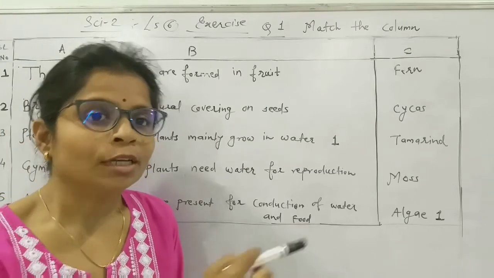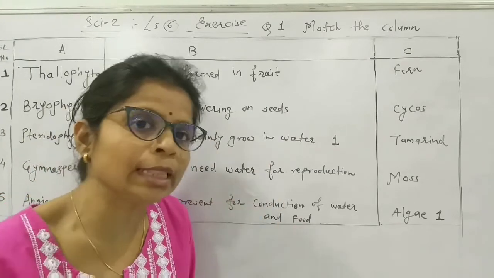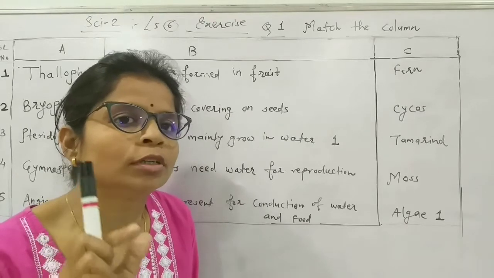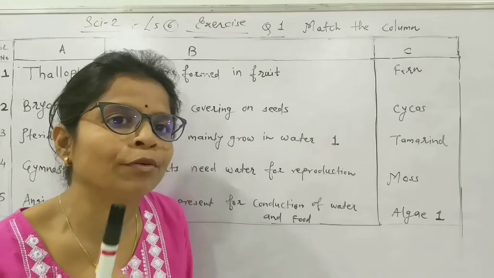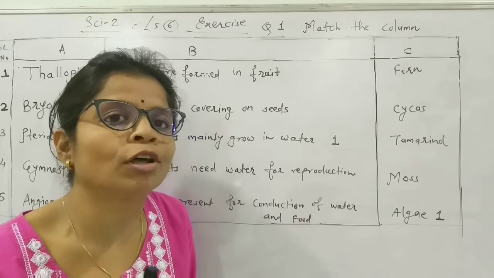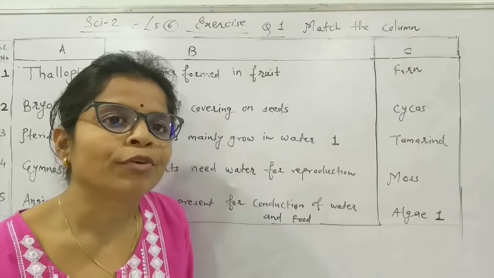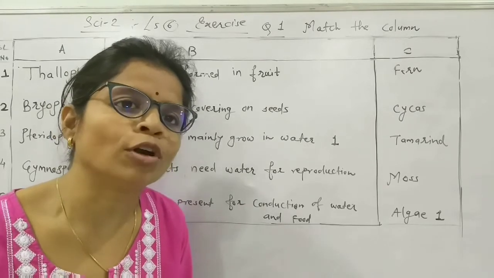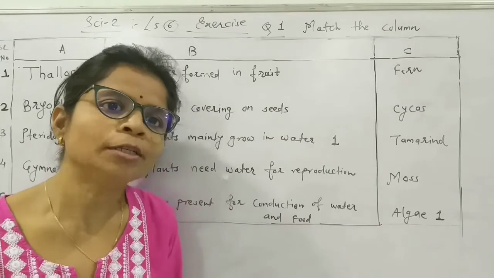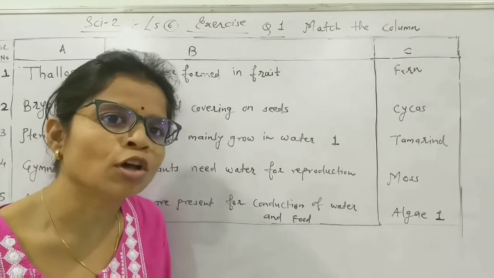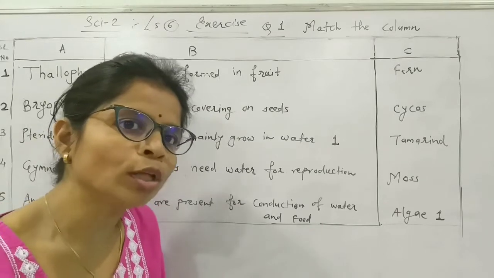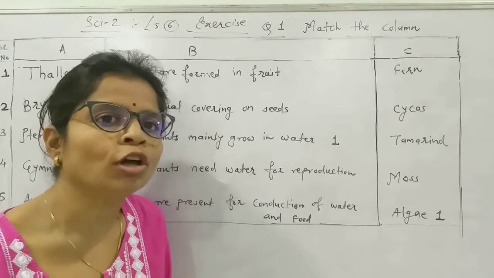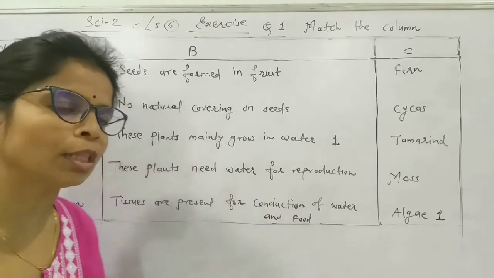bryophyta. So now see, in the first division, thallophytes mainly need water for growing. And one very important point while talking about bryophyta, I have told you this is very important for fill in the blanks. That is, bryophytes are amphibian plants. Amphibian plants means they need water as well as land for growing or for the process of reproduction. Now see, they grow on land but they need water for the process of reproduction. So we will try to find out the answer from here.